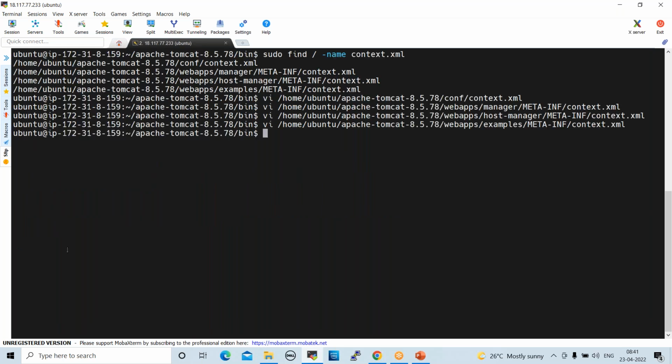WQ. Right. Once we modify any files in Tomcat, we have to restart the service again, right? For which